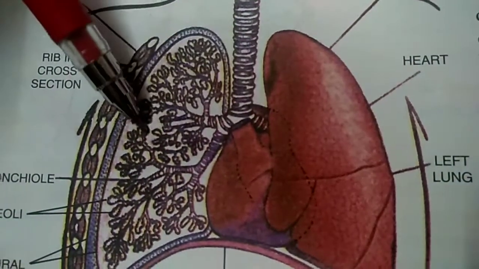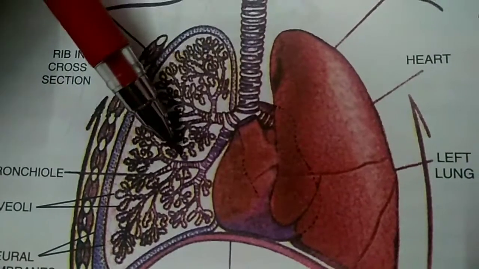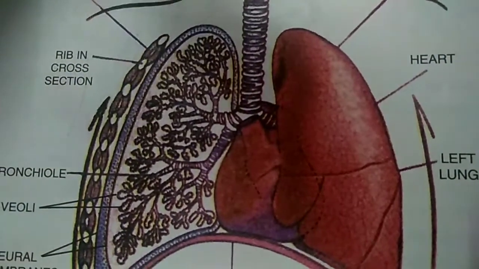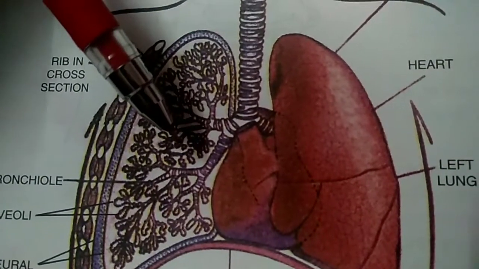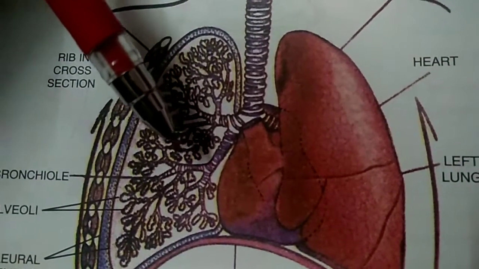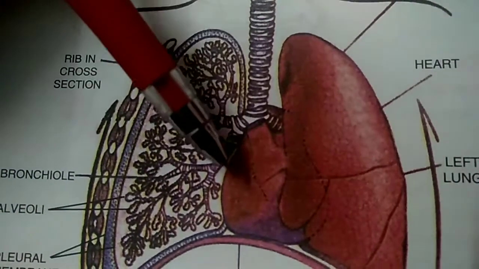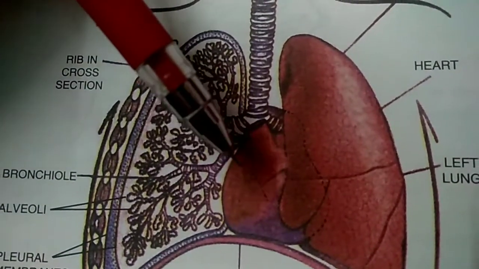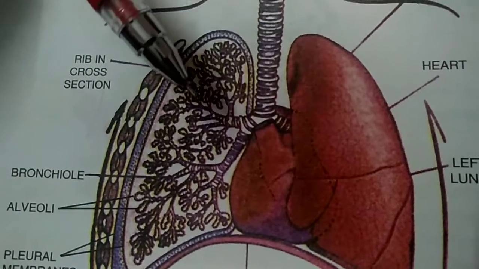These are vital organs. They are placed in a bony cage called the rib cage. Behind that rib cage, these two lungs and the heart are placed. So they are protected by the rib cage.